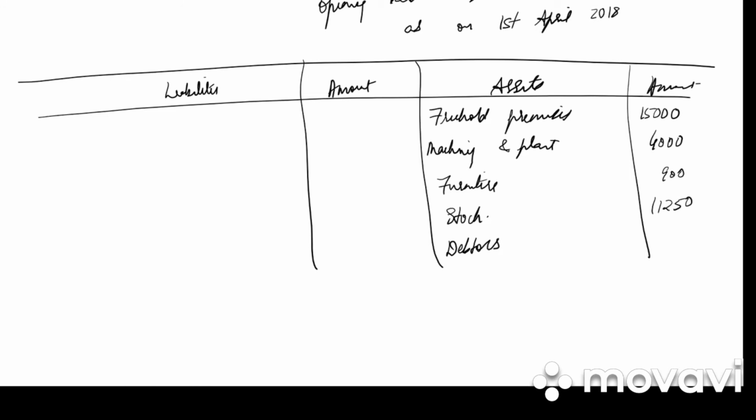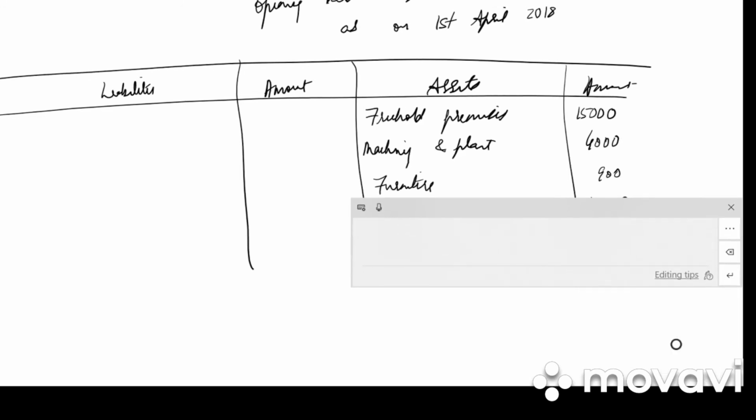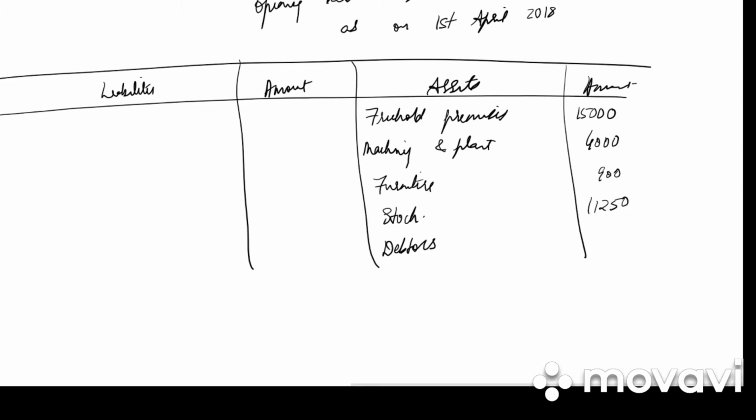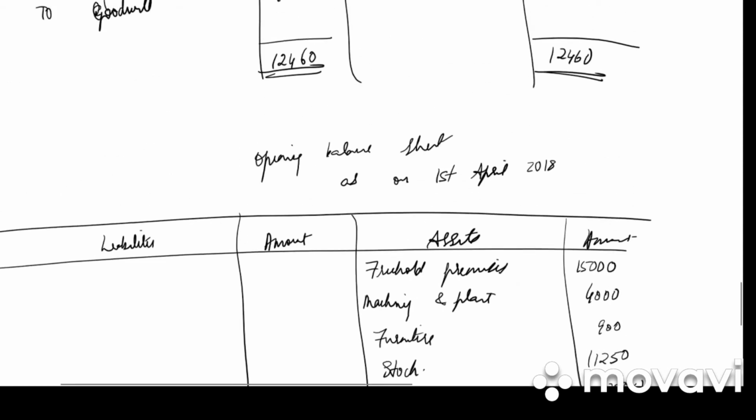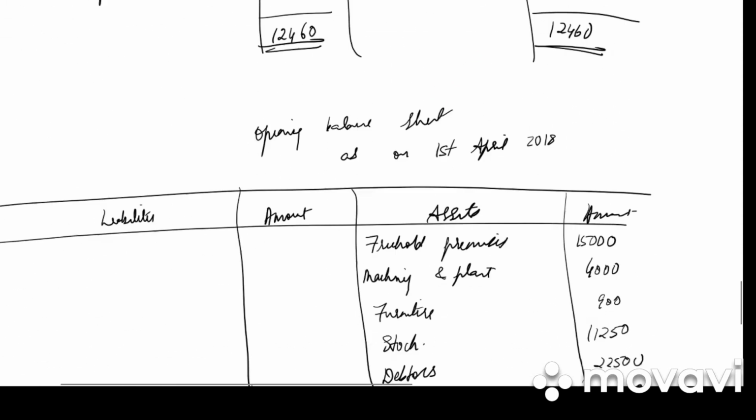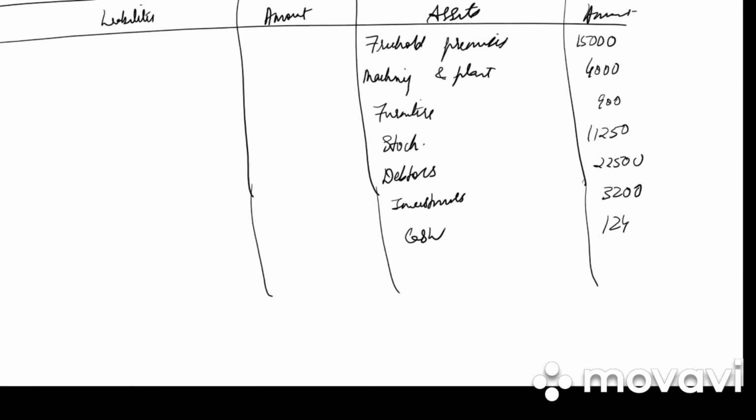Then we have debtors, 22,500. Investments, investment is brought down to 3,200. And then we have cash. I prepared the cash account. The balance is 12,460.